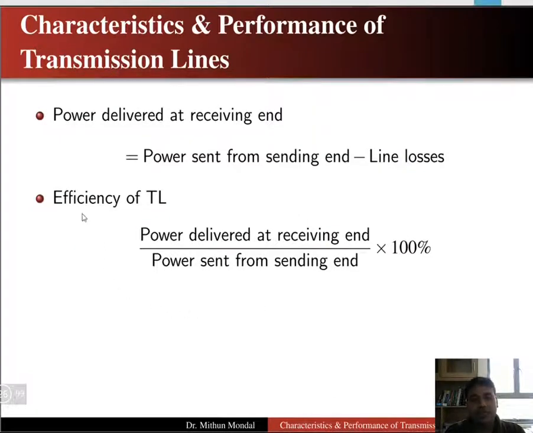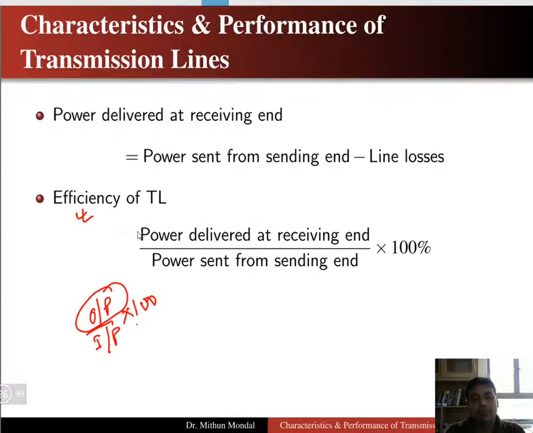Then we can calculate the efficiency of the transmission line. So efficiency is basically the output power by input power into 100, right? So whenever we want to calculate the output power, that is the power delivered at the receiving end, by input power, that is the power sent from the sending end, multiplied by 100, we get the efficiency in percentage.